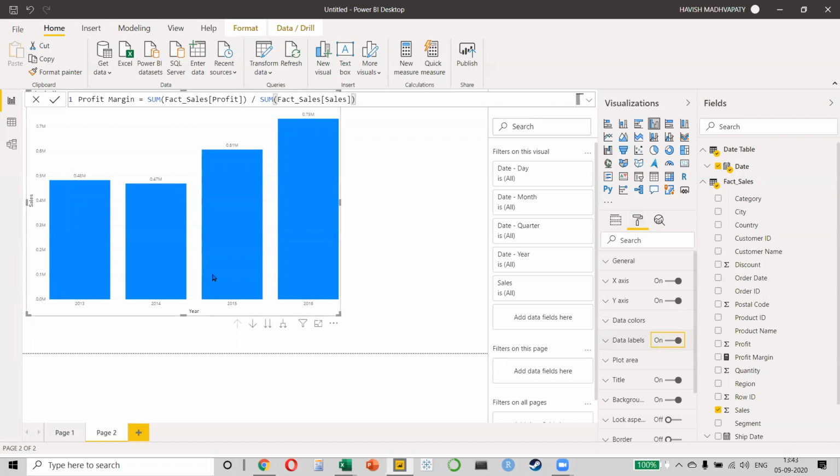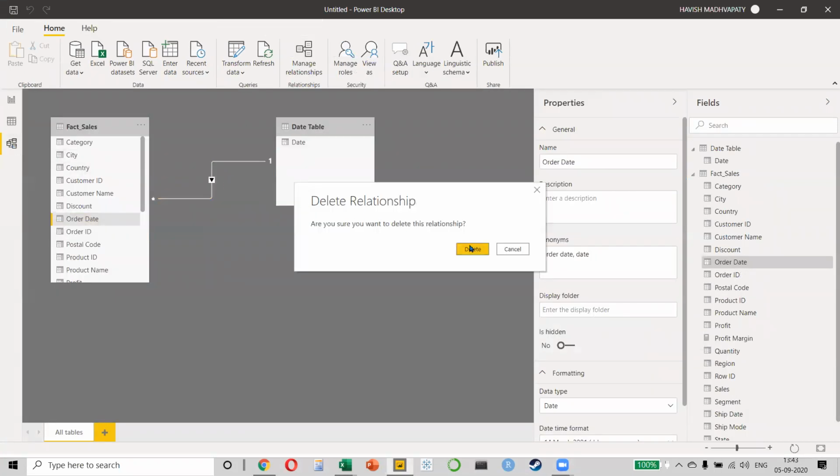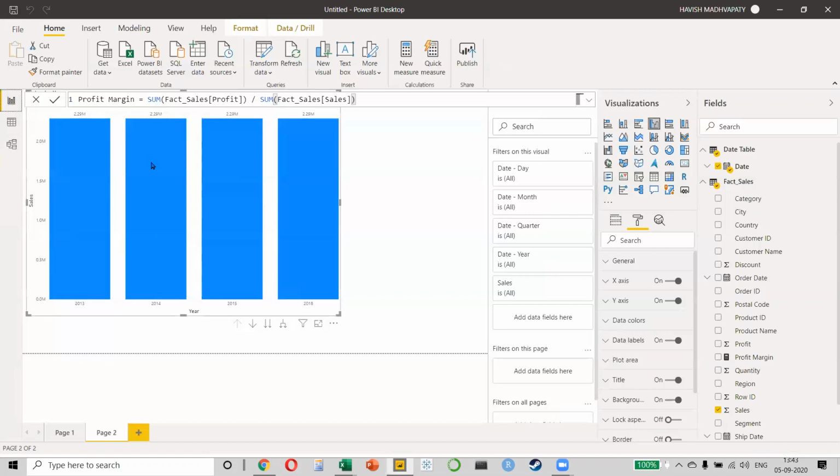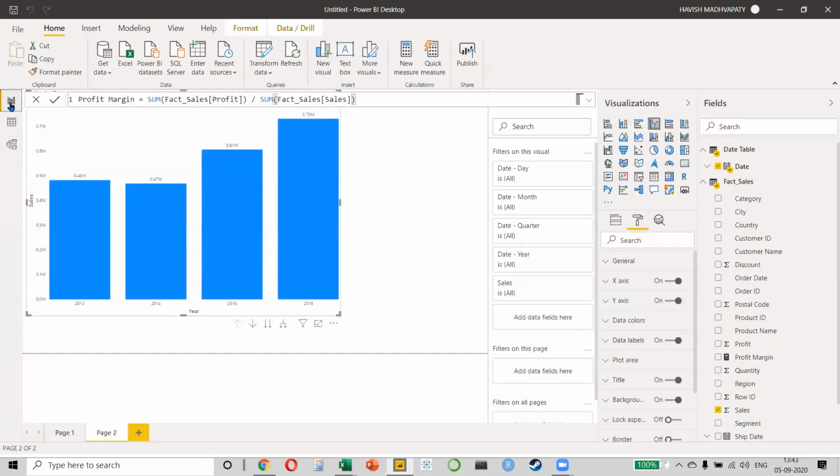So I can see 13, 14, 15, 16, 4.8 lakhs, 4.7, 6.1, 7.3. Right? Everyone, did you see how beautiful this is? Please watch this once again. If I remove the relationship, my report is not working. But the moment I create my relationship like this, the report automatically understands what should happen.